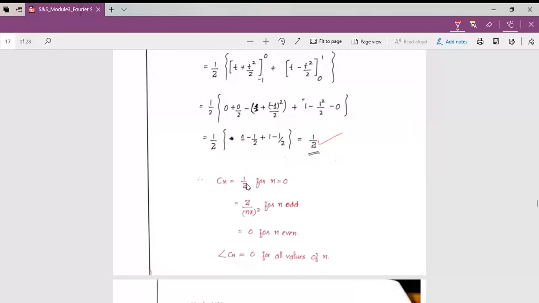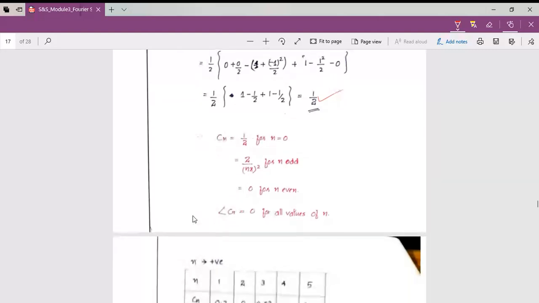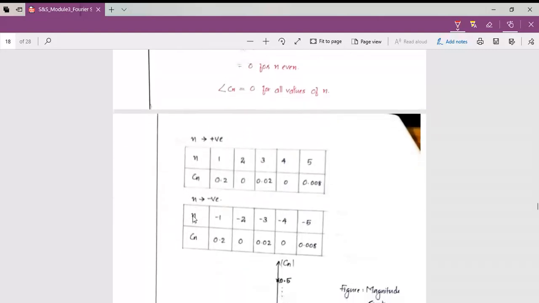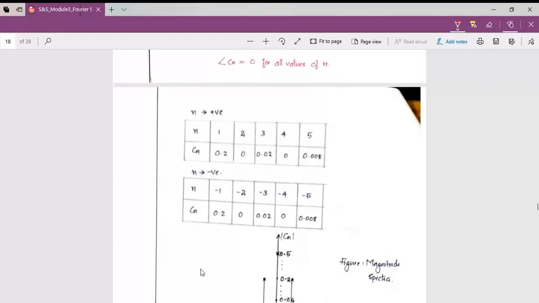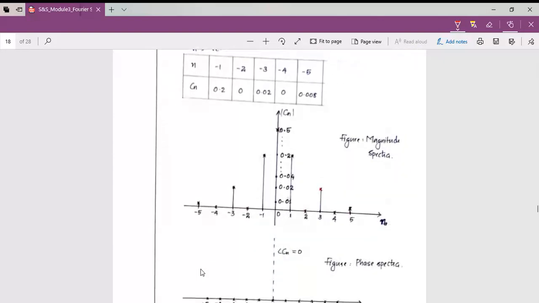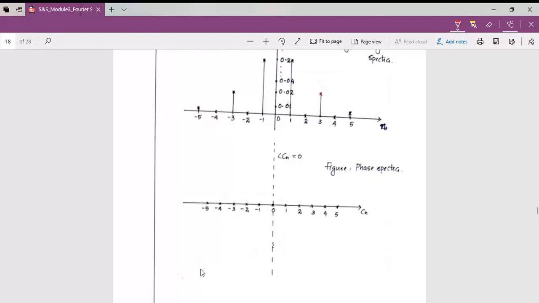When n equal to 0, it is 1 by 2. N equal to an even number, it is 0. N equal to an odd number, it will become 2 by n pi square, depending on the value of n. Okay, so we are considering different values for n and finding the corresponding values of Cn, and we are plotting like this. This is known as the magnitude spectrum, and in the phase spectrum there is nothing, because the angle of Cn is equal to 0. So we need to solve the exponential Fourier series like this.